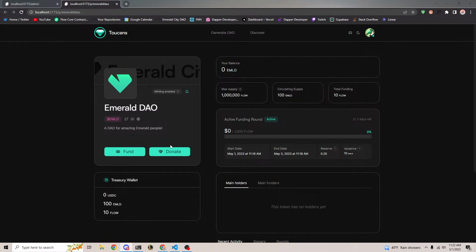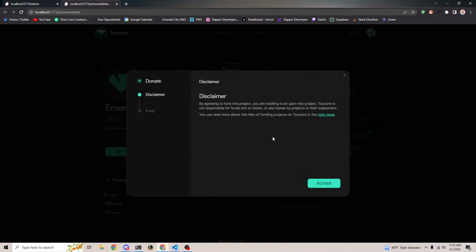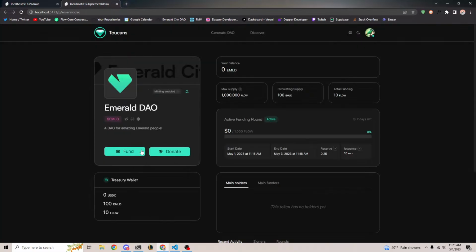Oh, to donate. No, they can't use Dapper. Actually, the thing about donating is they technically could use Dapper because it's just sending tokens. However, I'm not exactly sure how we would support that kind of experience because the user would have to log in with Dapper, donate, and then they'd basically be blocked from doing anything else on the platform. But that is a cool idea, to enable Dapper specifically for the purposes of donation.